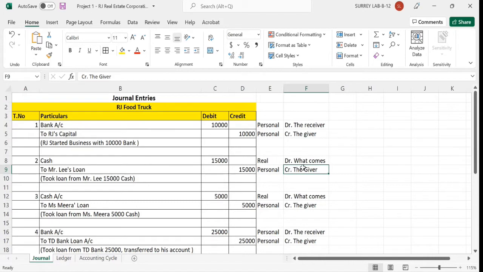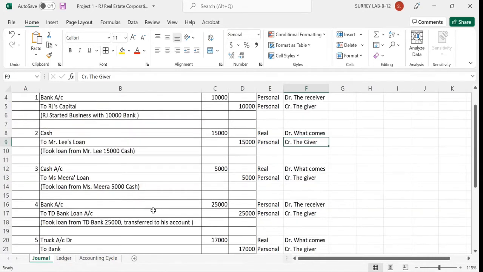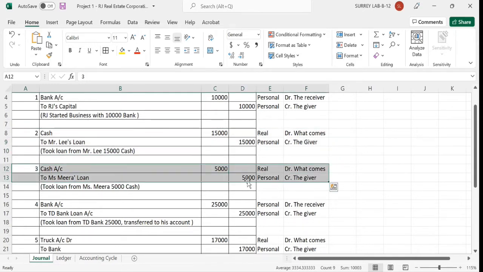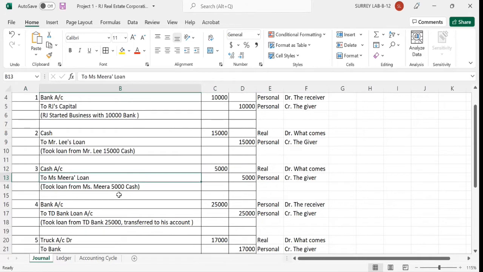The third transaction in the business that we have completed is that cash has been brought into the business, the same thing, a loan from Miss Mira of $5,000 cash. It is the same entry as in transaction number 2. Here you can see exactly the same, but the figure has changed and the name of the person has changed.